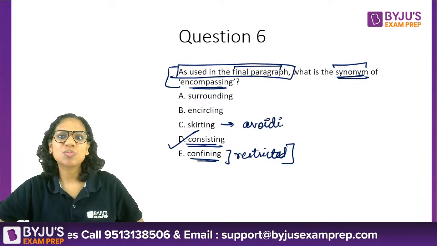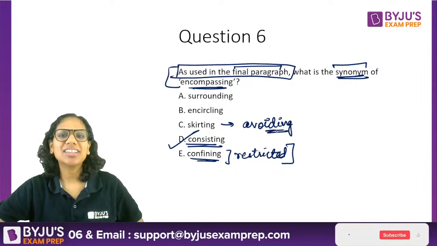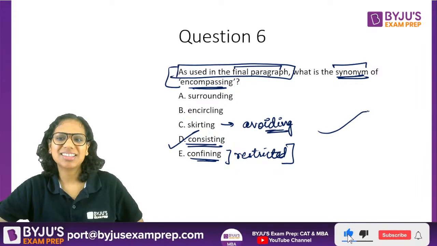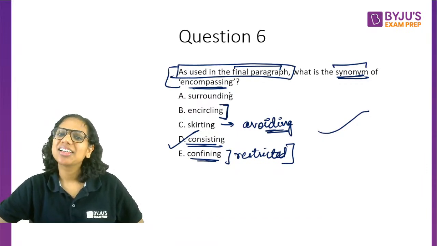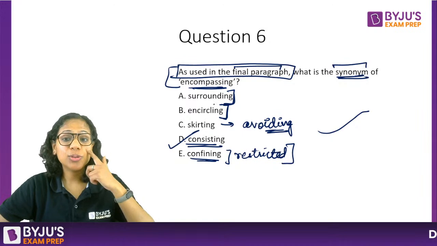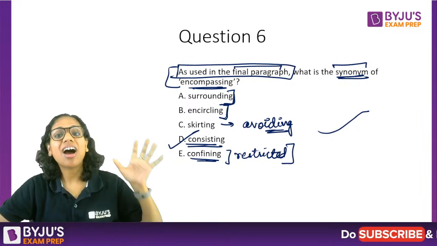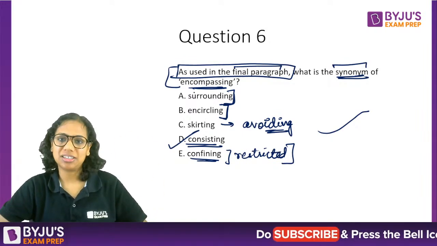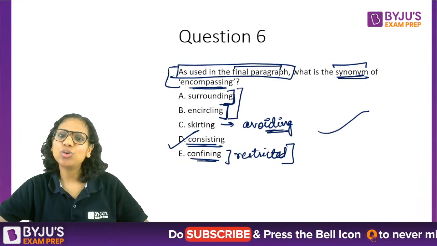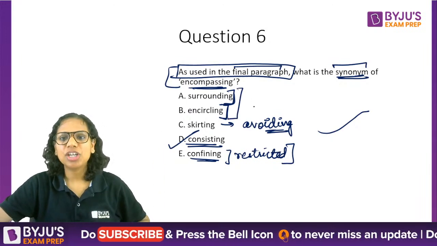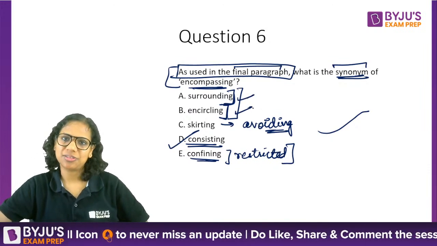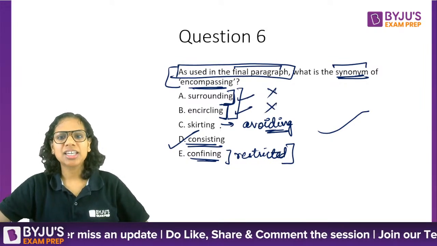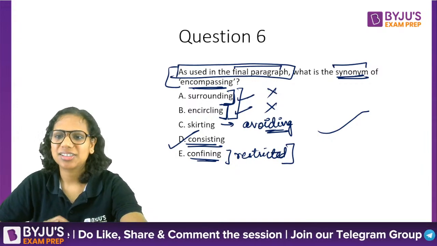Skirting means avoiding. When we skirt a responsibility, we try to avoid that responsibility, to go past that responsibility. Encircling, surrounding, they don't match. Although encircling, surrounding are actually synonyms of encompassing if you look up the dictionary, yet they don't fit in our sentence. We are trying to say that it includes, not that it surrounds or it encircles. Right? So D, Delhi is the answer here.